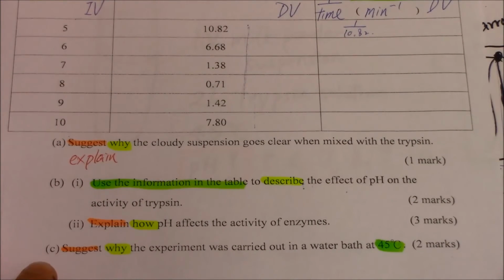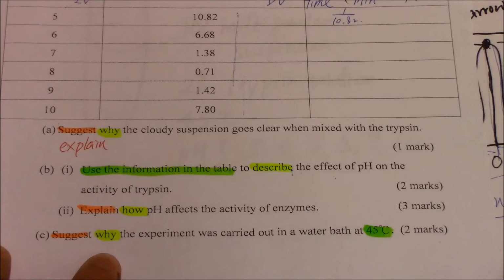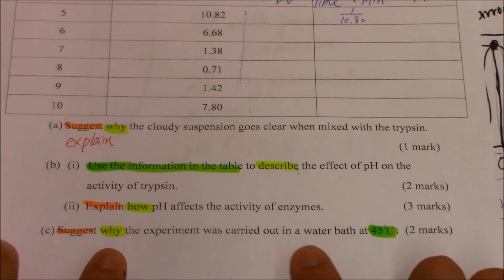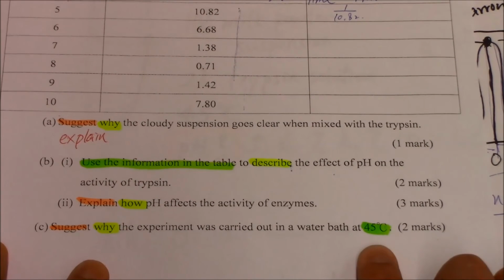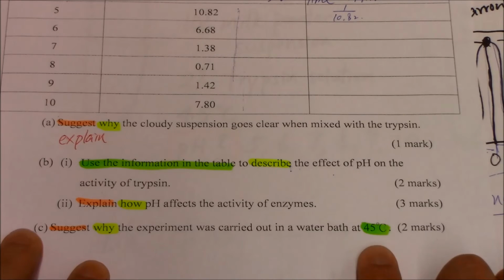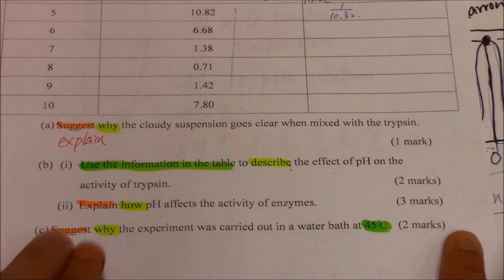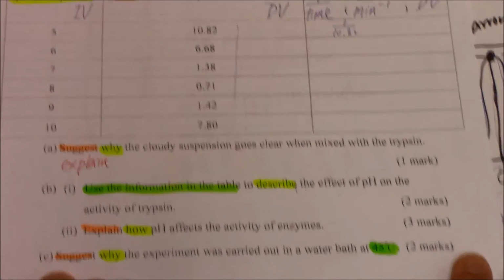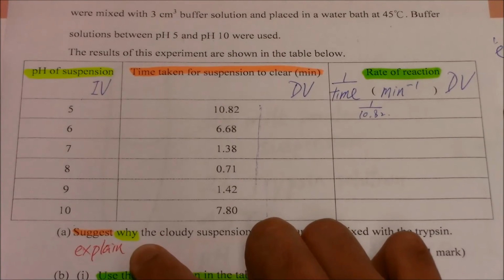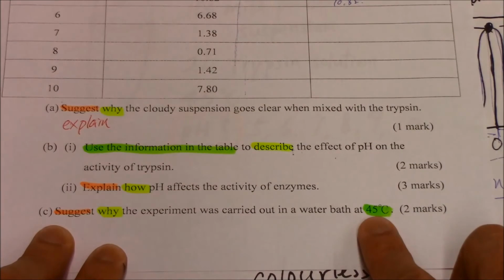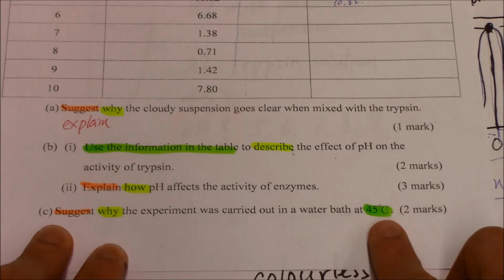And for part C, suggest why the experiment was carried out in the water bath at 45 degrees Celsius. I think part C is the easiest one, so I leave it to you. But beware of that, suggest why. It means explain. Explain why do we need to put the setup at 45 degrees Celsius. 45度有幾咁特別呢？